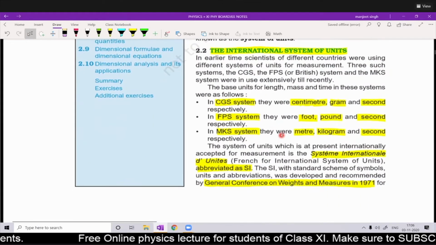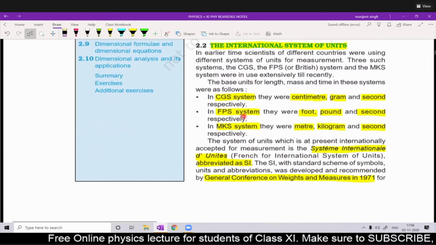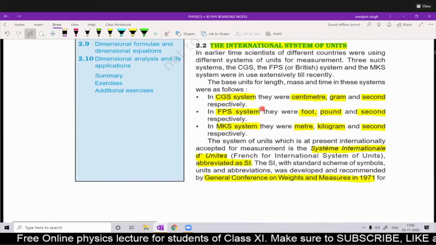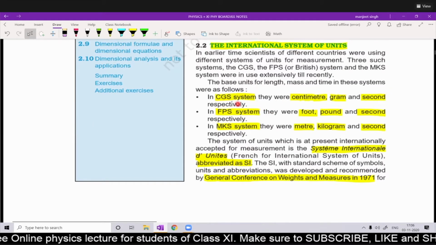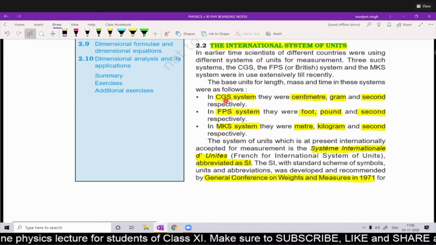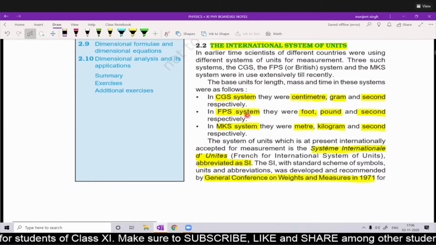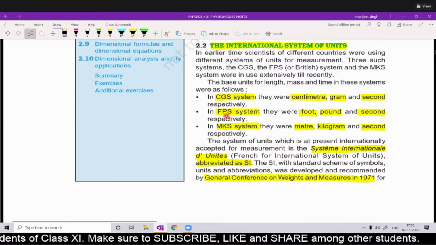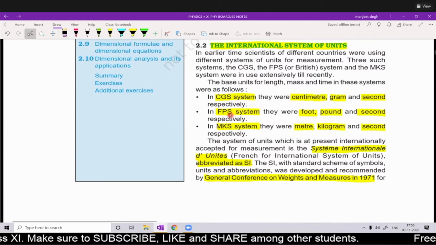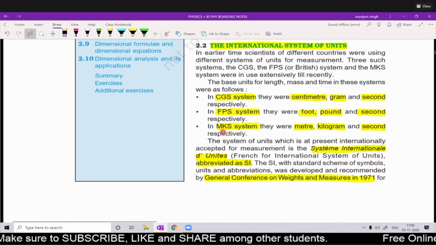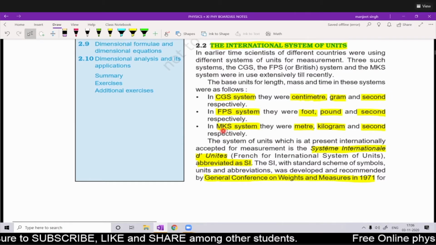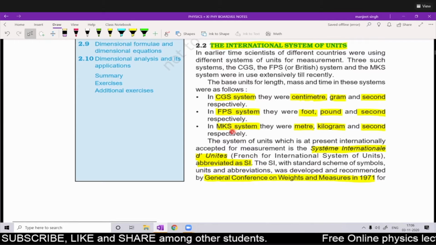First of all, we know that earlier systems of measurement were the CGS system, meaning centimeter, gram, second. Then the FPS system, foot, pound, second: foot for length, pound for weight, and S for second. Then the MK system, meter, kilogram, second. These systems we were using.